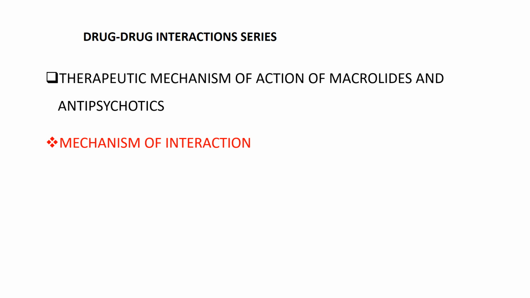And these fatal arrhythmias are torsades de pointes, which is a fatal polymorphic ventricular tachyarrhythmia.